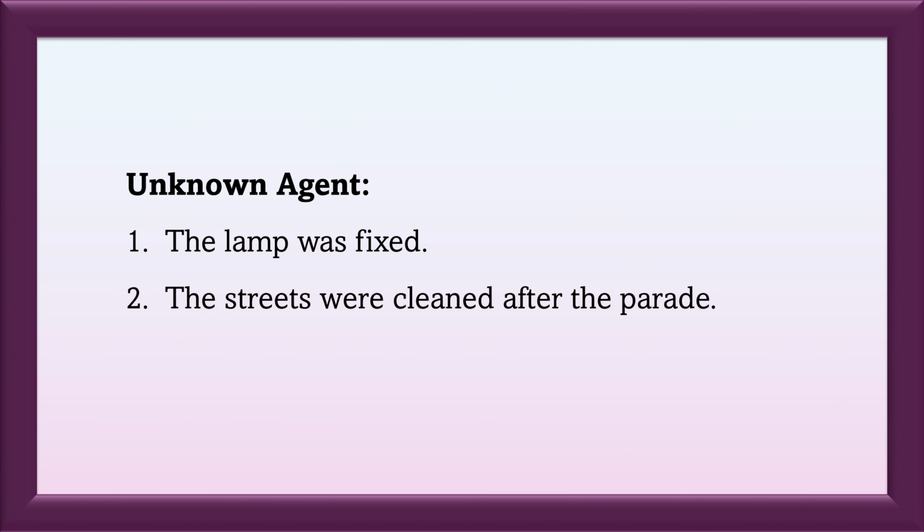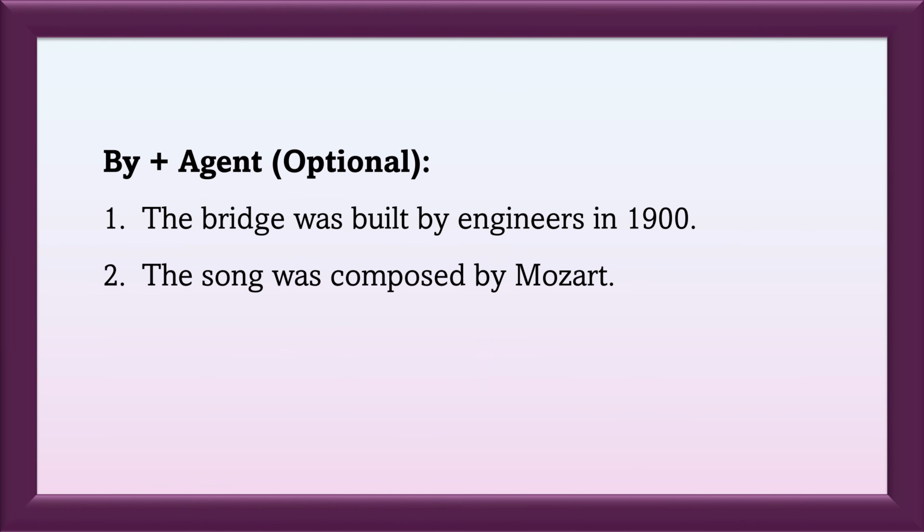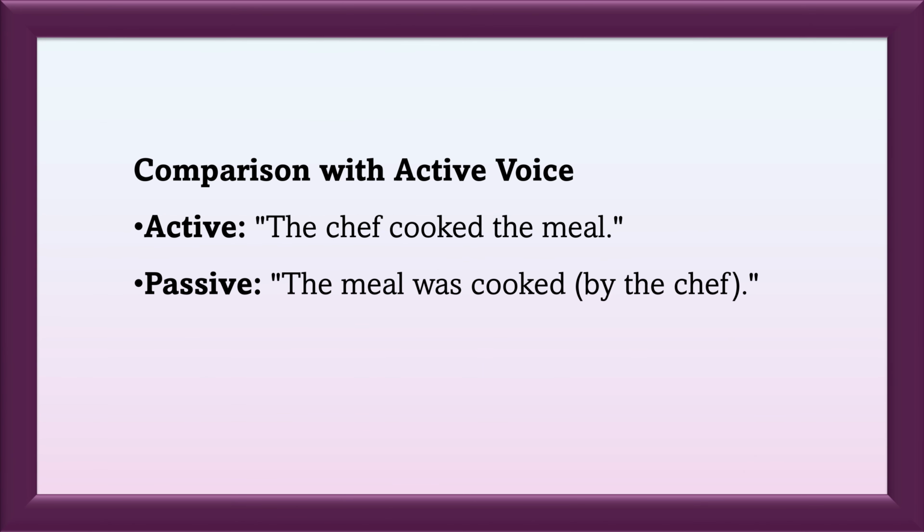Unknown agent. Examples. 1. The lamp was fixed. 2. The streets were cleaned after the parade. By plus agent, optional. Examples. 1. The bridge was built by engineers in 1900. 2. The song was composed by Mozart. Comparison with active voice. Active: the chef cooked the meal. Passive: the meal was cooked by the chef.